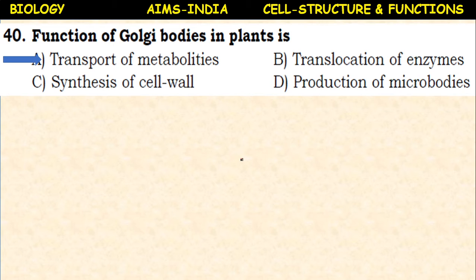Metabolites in plants are divided into two types: primary metabolites and secondary metabolites. The primary metabolites are carbohydrates, proteins, fats, and the secondary metabolites are tannins, resins, gums, alkaloids. So here the Golgi bodies transport the proteins.